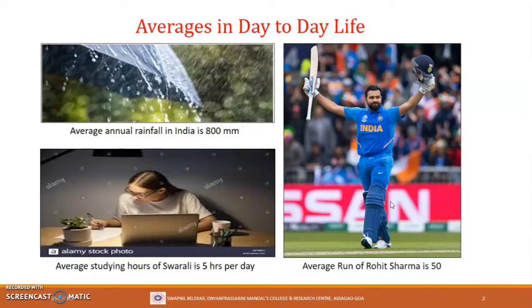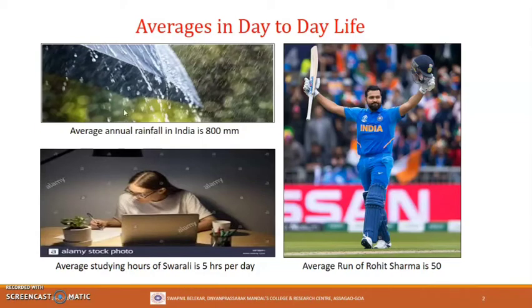Does this mean every time Rohit comes on the ground he scores 50 runs? Well, it does not. Rohit comes on the ground so many times and he scores a variety of runs. But we use average to approximate the variety of runs he scores so that we do not have to list down the runs every time he makes on the ground.